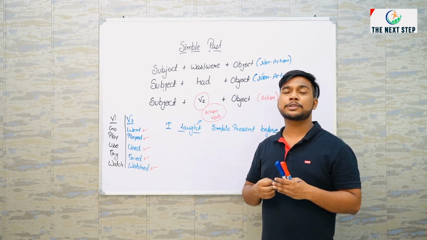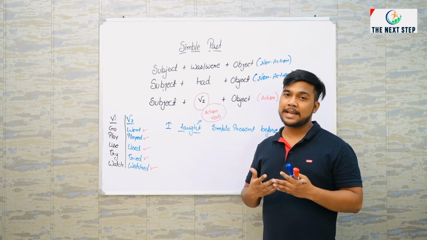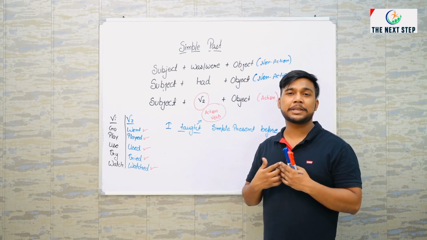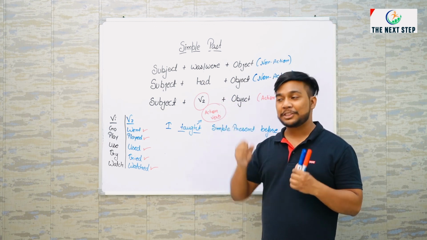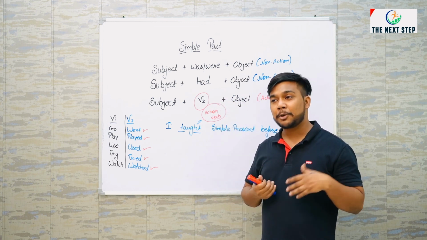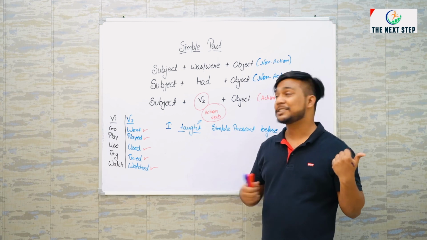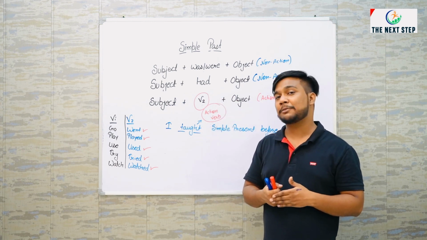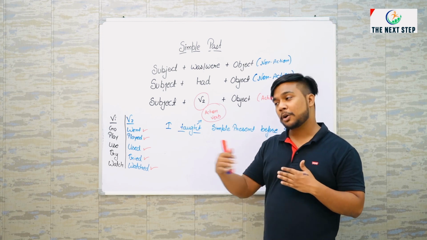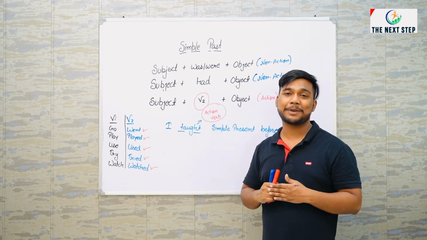But I would like to tell you that when you use this, think about your life. Do not go for some crammed examples, like do not just speak English, speak real English. Think about your life, think about your family, think about your friends, and think about the things you had in the past and try to use them. I hope this lesson will be helpful for you to talk about your past or write about your past as well. Thank you.